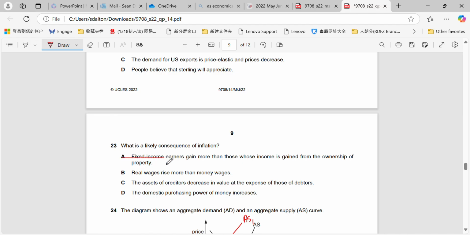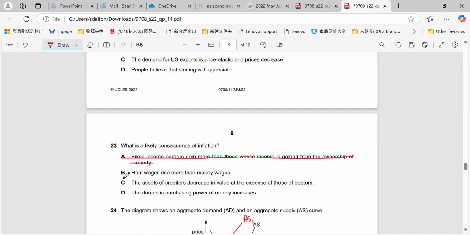If we have inflation, the fixed income earners are definitely not going to gain more than the people who have their assets invested in something illiquid, which is not cash. The value of property may still rise over time more than inflation. They're more likely to gain more than the fixed income earners.